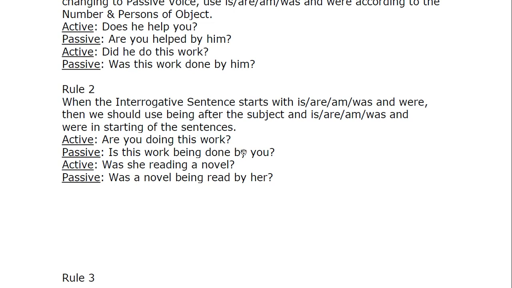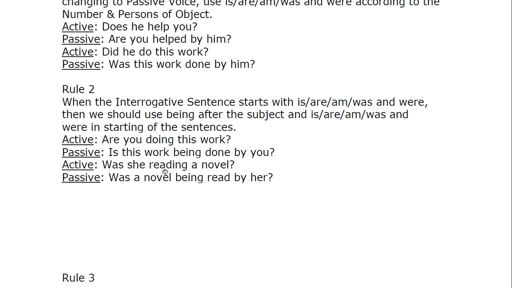When did you do this work? So you write when as it is. When was this work done by you? Okay. Now we do the exercise, or the homework. I will explain each of these. Even though it's supposed to be homework, I'm going to explain it to you. I am answering everyone. Now, how do you do it?